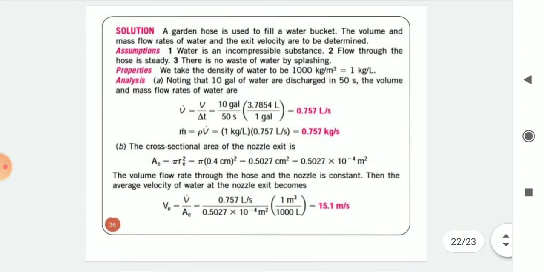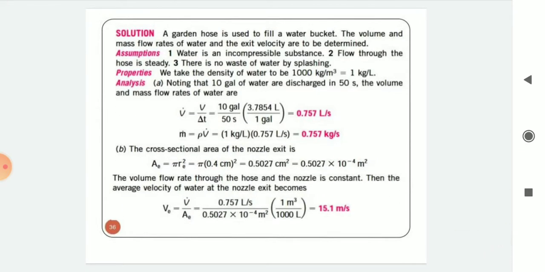So we can see the solution for this problem. A garden hose is used to fill a water bucket. The volume and mass flow rate of water and the exit velocity are to be determined. Assumptions: we have to assume first, water is an incompressible substance. Second, flow through the hose is steady. And third, there is no waste of water by splashing. So what are the properties? We take the density of water to be 1000 kg per meter cube, equal to 1 kg per liter.